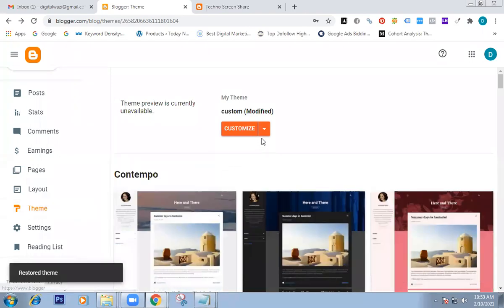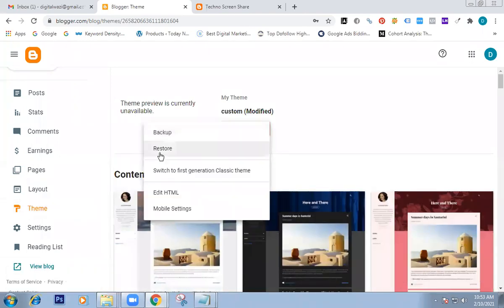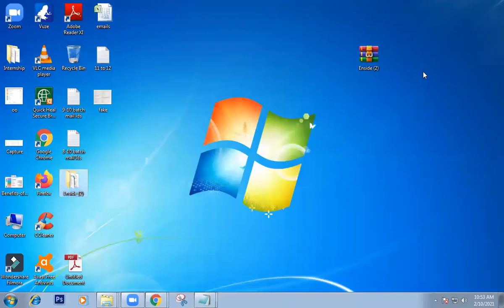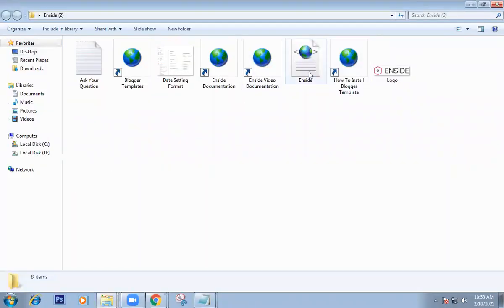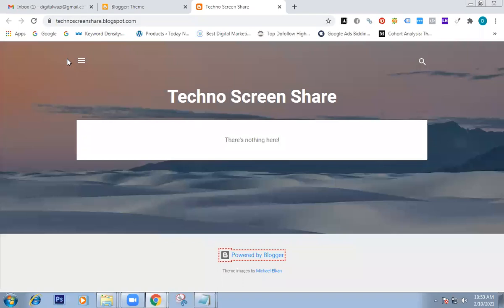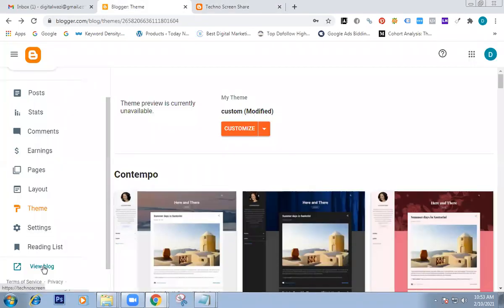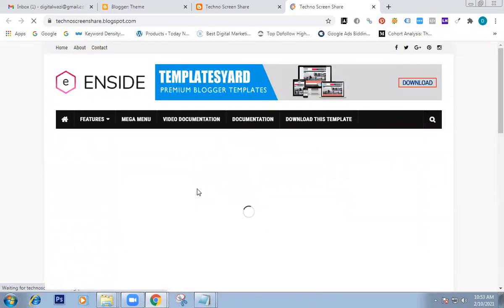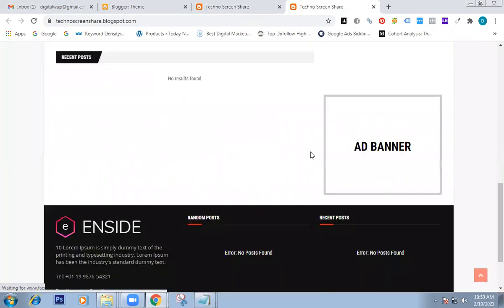Here go to the theme, click on arrow mark, then click on restore. The XML file will be selected from our desktop. This is the file, inside XML. And after installing, you can click on view blog. See, after installing our template, how our website looks. Before installing, it showed one thing. After installing, it will be showing like this.